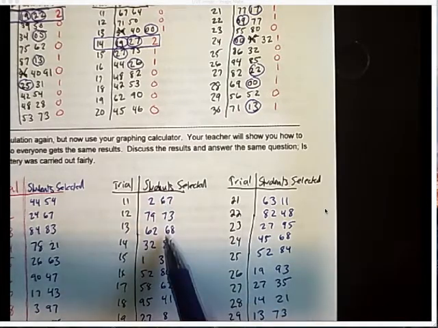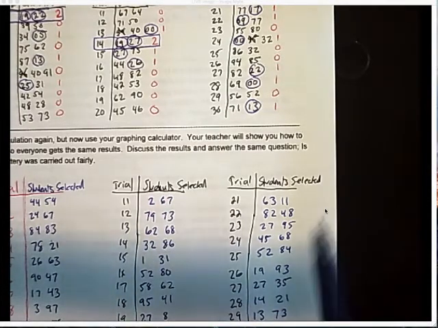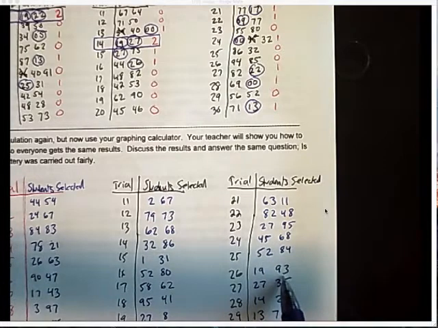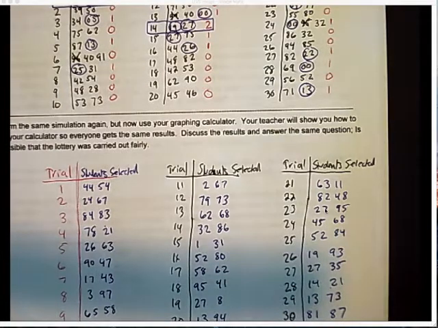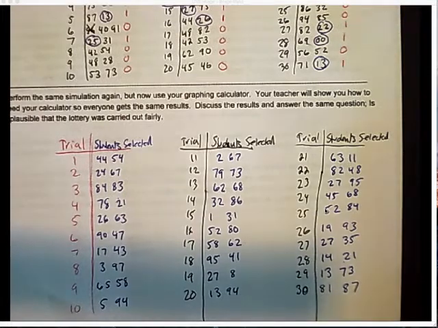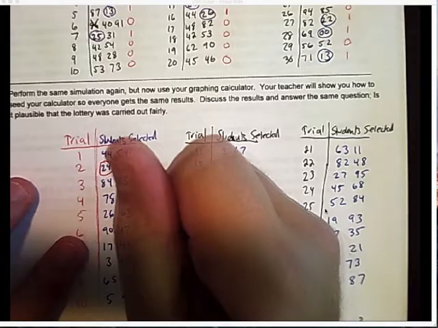Okay, so let's do the same thing. We just ran another simulation, we just used our graphing calculator instead. Let's circle all the numbers that are 27 and smaller. So 27 and smaller. Here I have none.